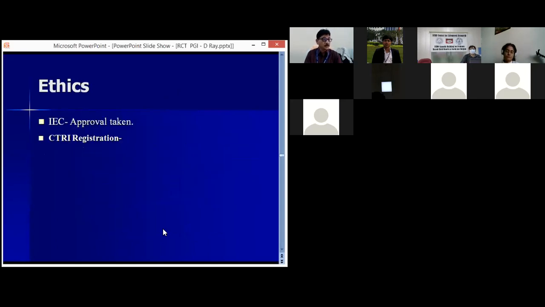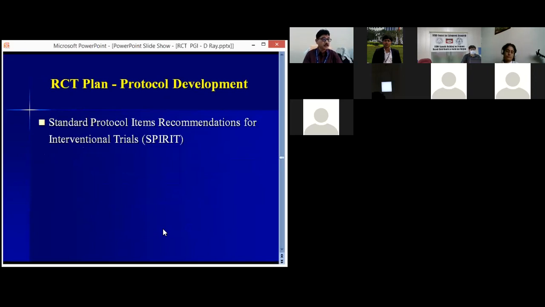Now ethics is very important. Every protocol should be approved, ethical approval should be taken, and the RCT should be registered with CTRI, the Clinical Trial Registry of India. Now, this is all about how an RCT is to be done. Before doing so, a protocol has to be developed. The standard protocol items recommendation for interventional trials is called the SPIRIT guideline.